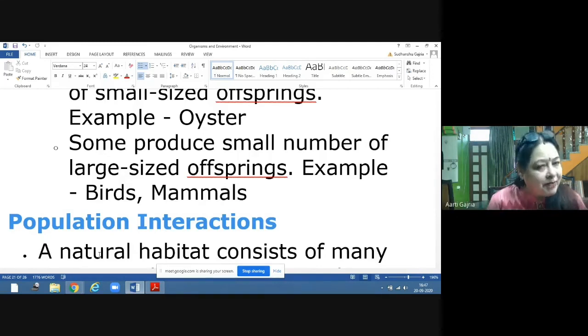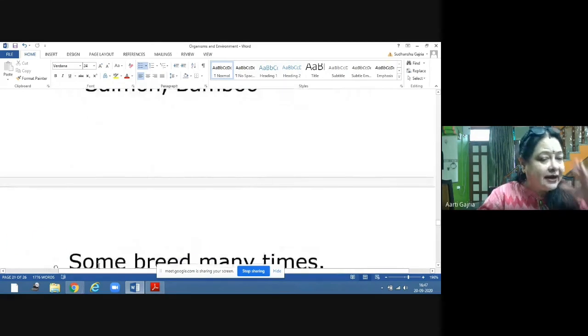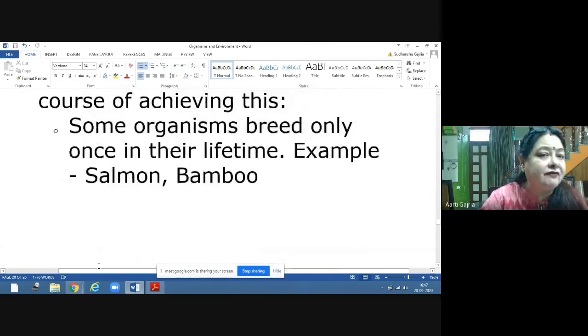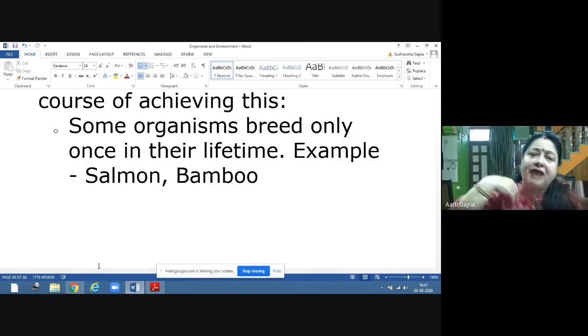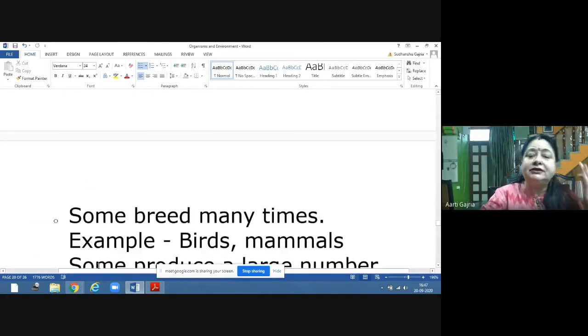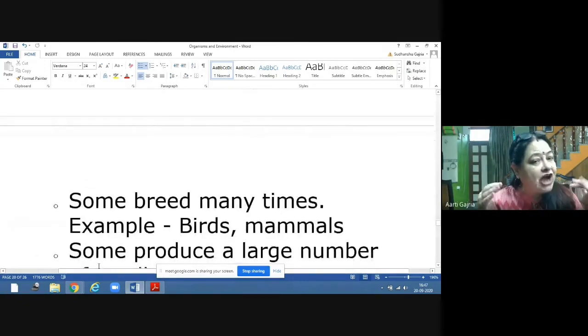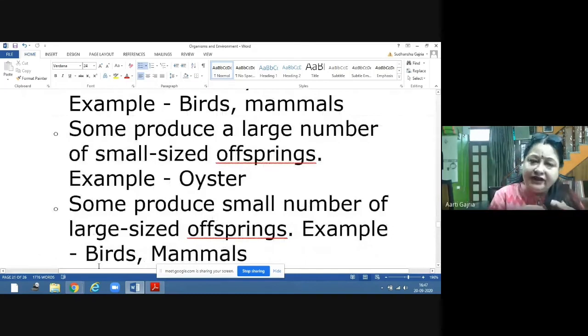So these are the four reproductive variations present in the living world. Some organisms breed only once in their lifetime. Some breed many times. Some give offspring which are large in number but small in size, and some give offspring which are small in number but large in size. So these are the variations in reproductive fitness.